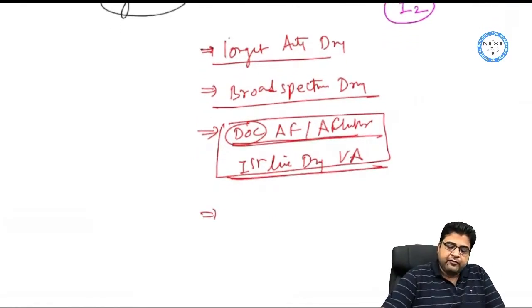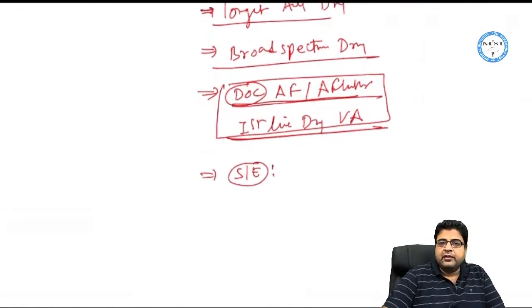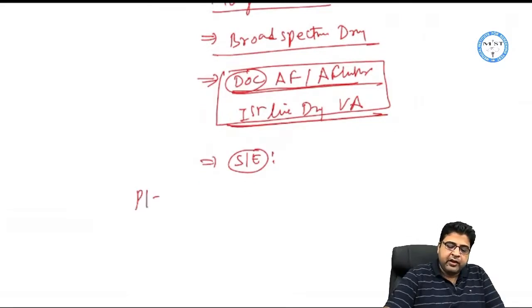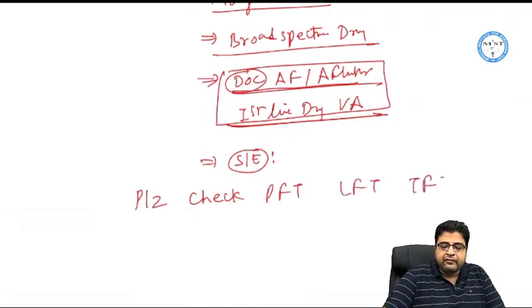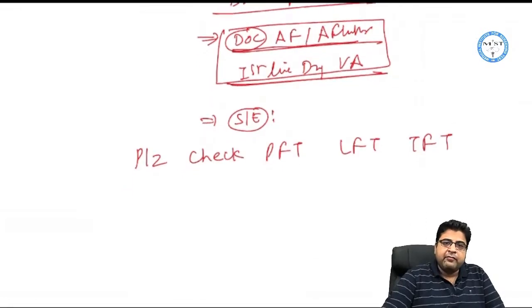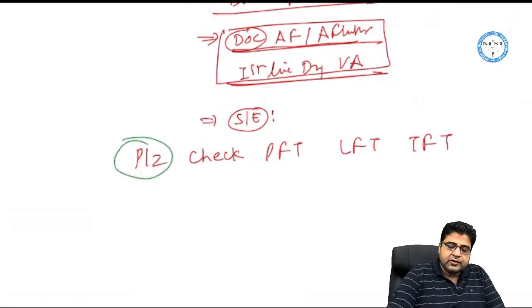fibrillation. And for its side effects there is a mnemonic: whenever we give amiodarone, we have to check the patient's PFT, LFT and TFT. So for amiodarone, we have to check the patient's PFT, LFT and TFT, and we made the mnemonic that this medicine can cause pulmonary fibrosis. So this drug can cause pulmonary fibrosis.